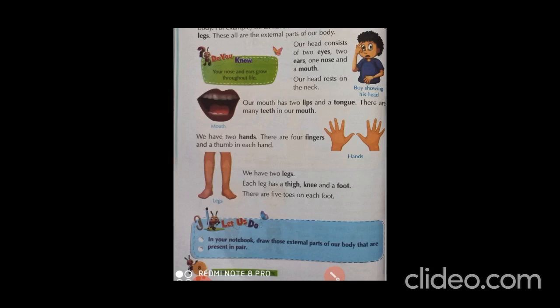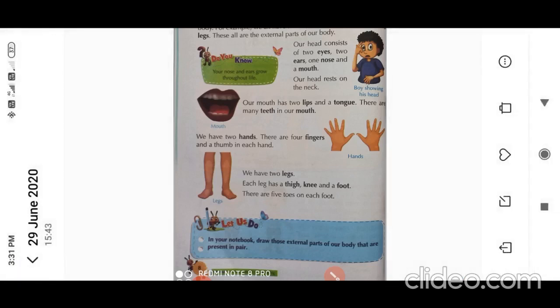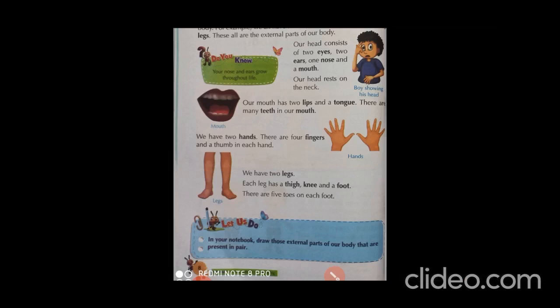I hope you understand the external part of our body. For understanding this external part of the body, let's see a small video which will help you to understand it better.